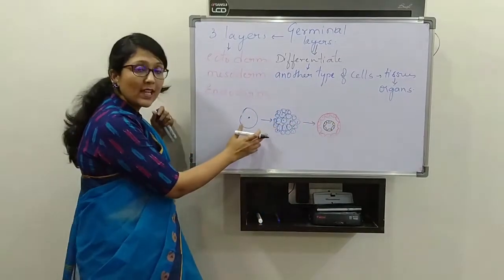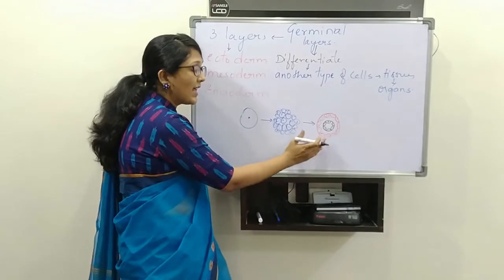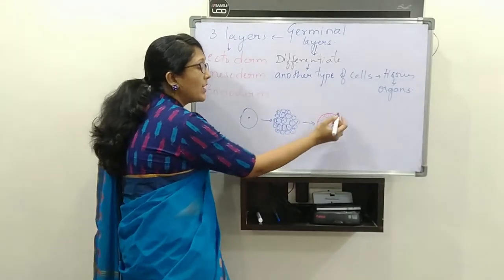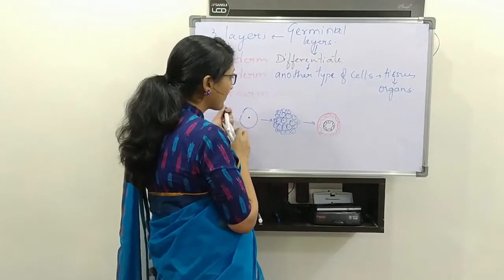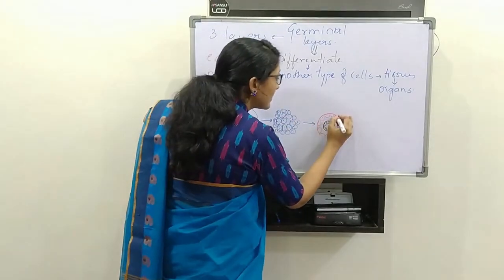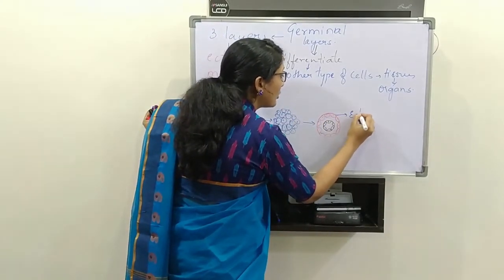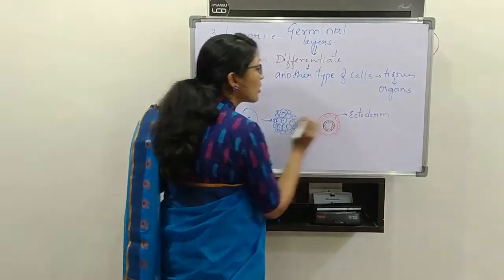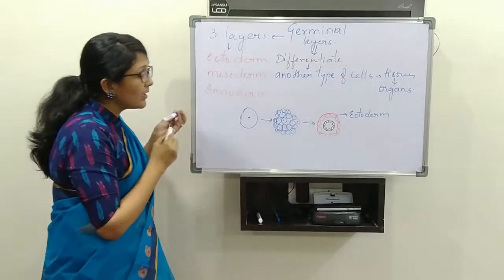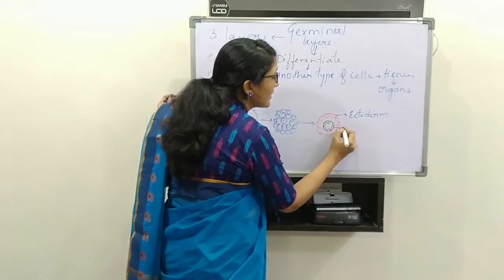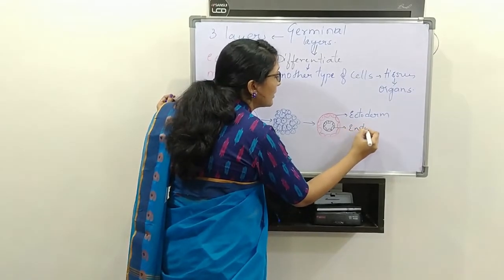So these cells are getting neatly arranged and differentiated. The outermost layer is called ectoderm and the innermost layer is called endoderm.